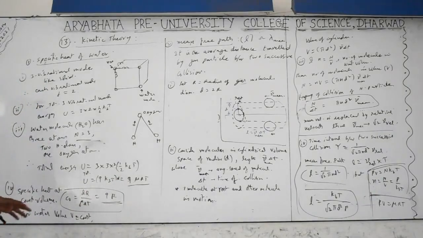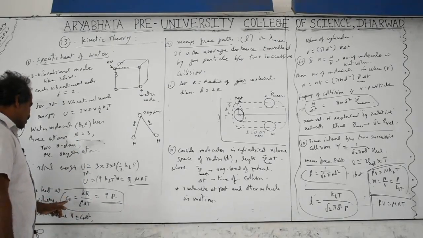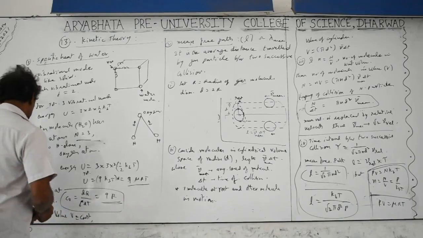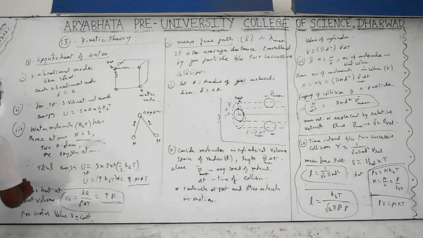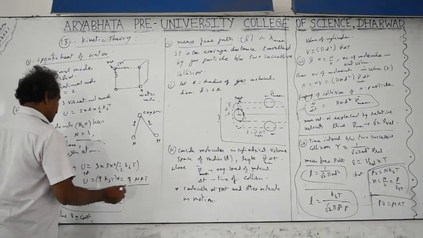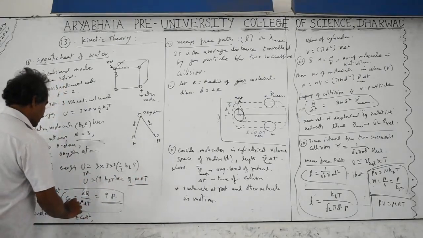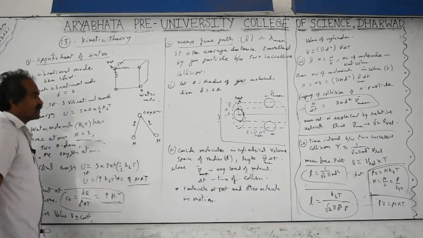The volume actually changes, but we imagine it is constant for small changes. Cv, the molar specific heat at constant volume, equals dQ by mu dT. On differentiation only 9R remains, mu being a constant taken out on the left side, and Cv becomes equal to 9R. This is the value you have to remember.